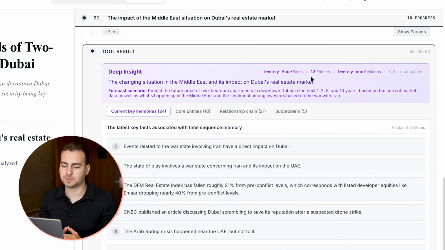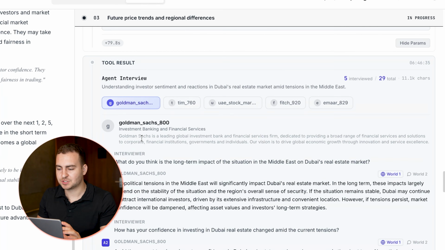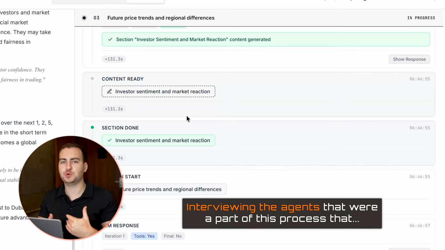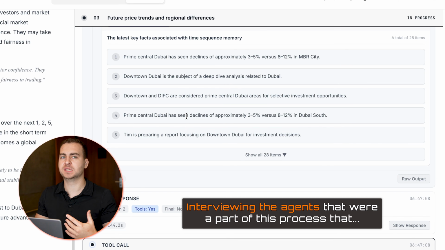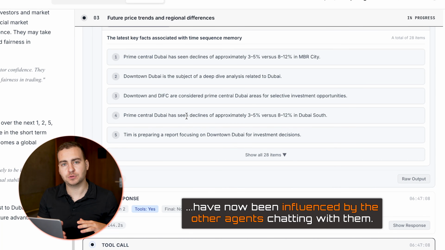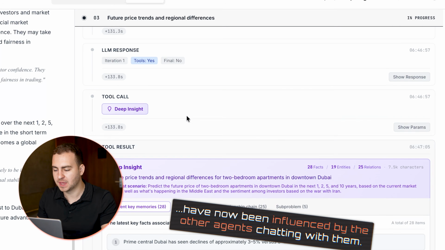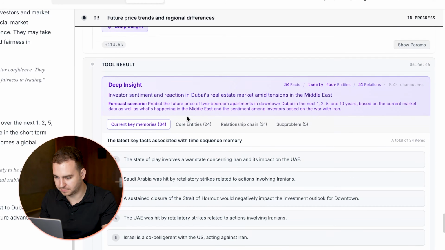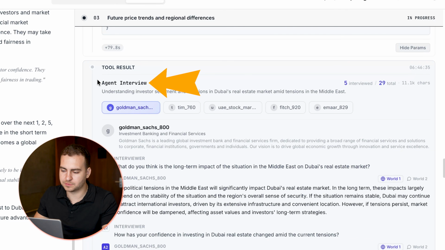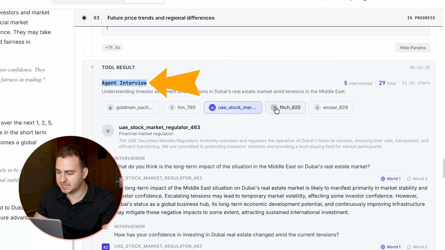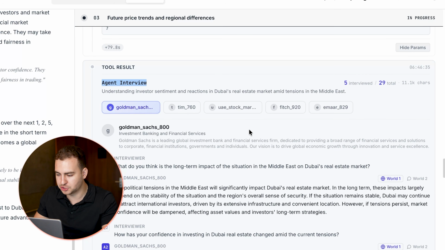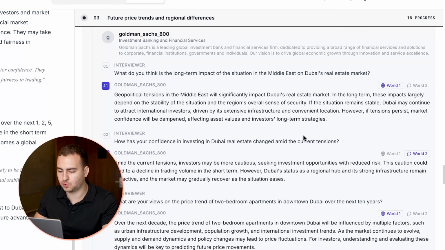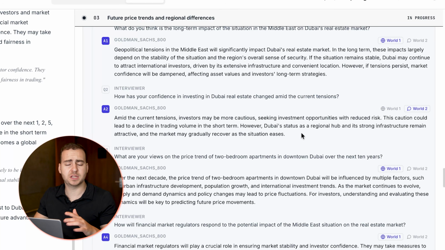So let's wait for the report to be generated and we can quickly have a look at it. So interestingly, the way it generates this report is that it's actually interviewing the agents that were a part of this process that have now been influenced by the other agents chatting with them. So you'll see that if we go here, there's like an agent interview where it's interviewing all of these different agents. And then you can see that there's like different worlds where they're answering different questions based on the world. So it's really interesting to read through this.